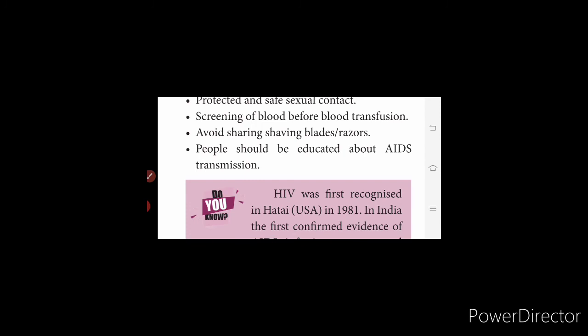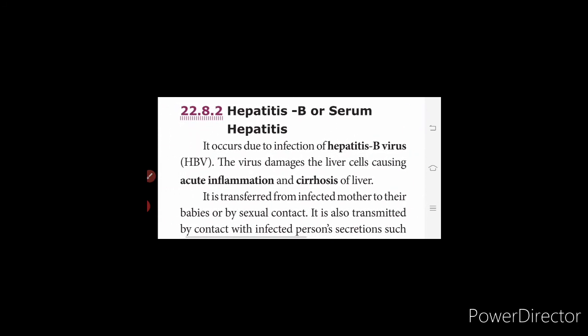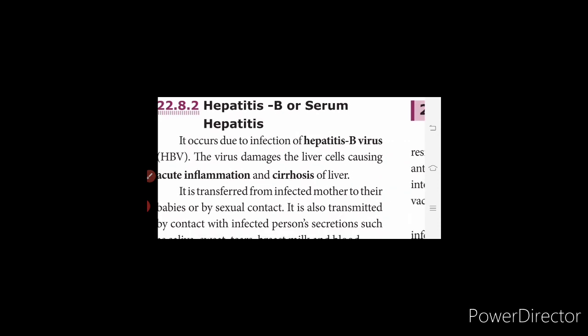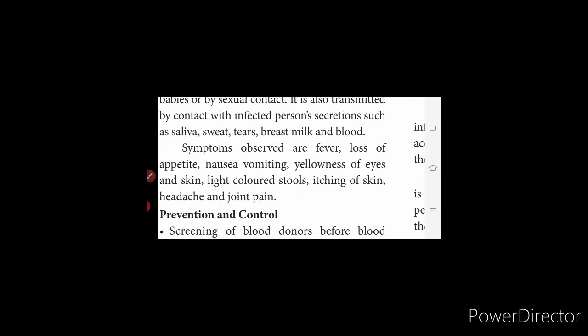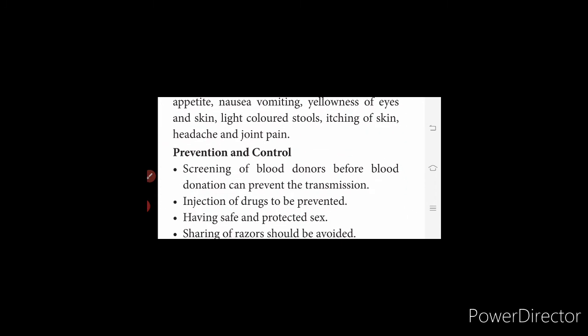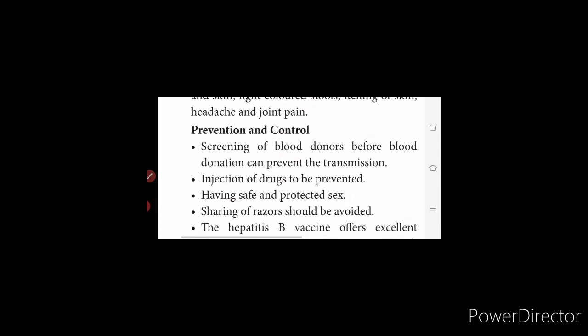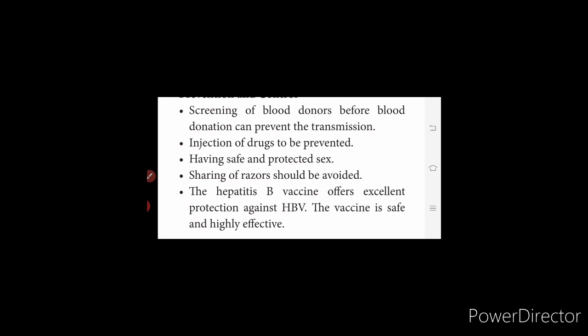The next is hepatitis B, or serum hepatitis. It occurs due to infection by the hepatitis B virus, HBV. The virus damages the liver cells, causing acute inflammation and cirrhosis of the liver. The symptoms are fever, loss of appetite, nausea, vomiting, yellowness of eyes, colored stools, itching of skin, headache and joint pains. Prevention measures are the same as for HIV. Screening of blood donors before blood donation can prevent transmission. Injection of drugs should be prevented. Have safe and protected sex.